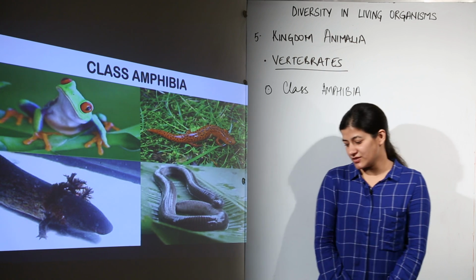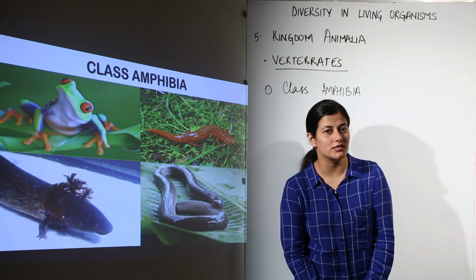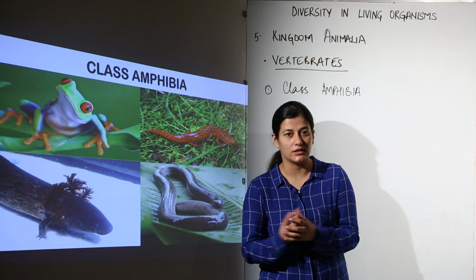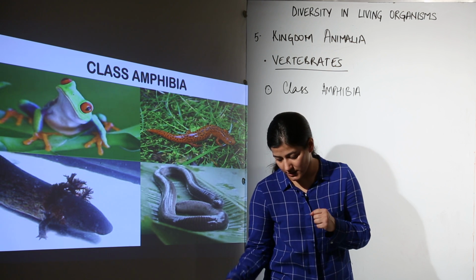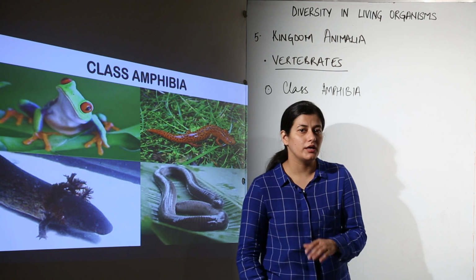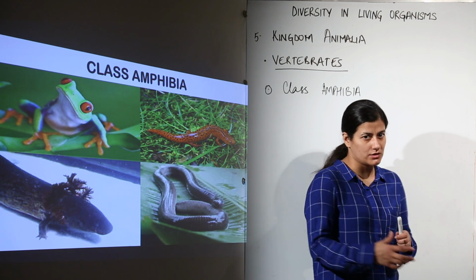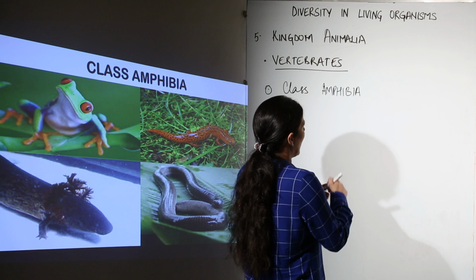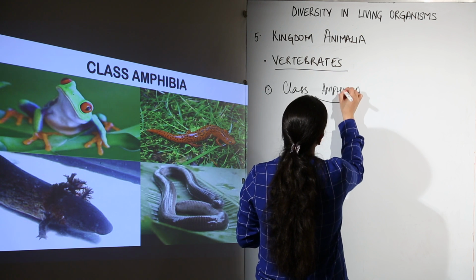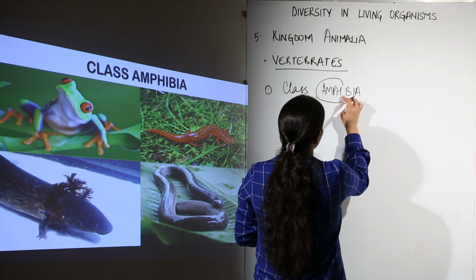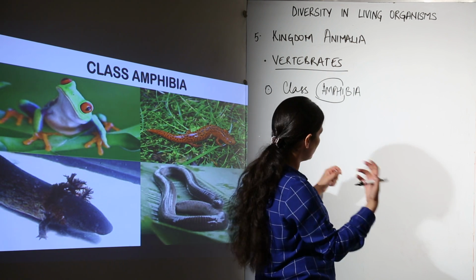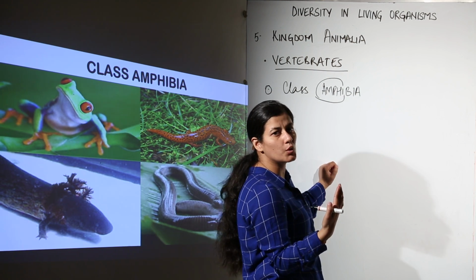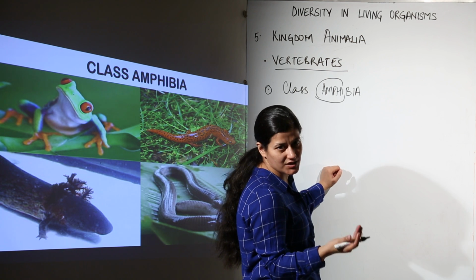Now the next class of vertebrates that we are going to study is the class of frogs and toads, the class Amphibia. Okay, so we are going to study about amphibians. Before we move to the characteristics of the class, let's break the word. Amphi means both. An amphibian is an organism which can survive in both aquatic as well as terrestrial habitats.